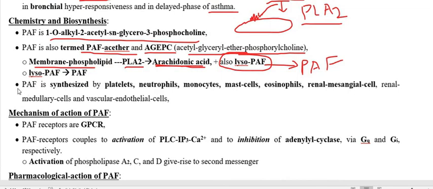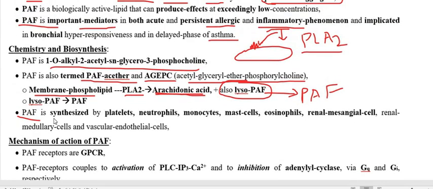This platelet activating factor, as we already discussed, is going to activate the platelet. Therefore, it is synthesized by the phospholipid membrane of platelets, neutrophils, monocytes, mast cells, eosinophils, renal mesangial cells, and many other places, vascular endothelial cells.